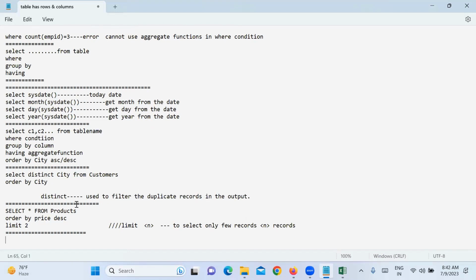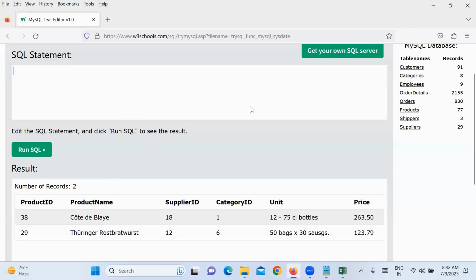Okay, so now distinct is there, limit is there, order by like that. So this is all we can write in a single select statement to select data from one single table, right? All of you, this is to select data from one single table.